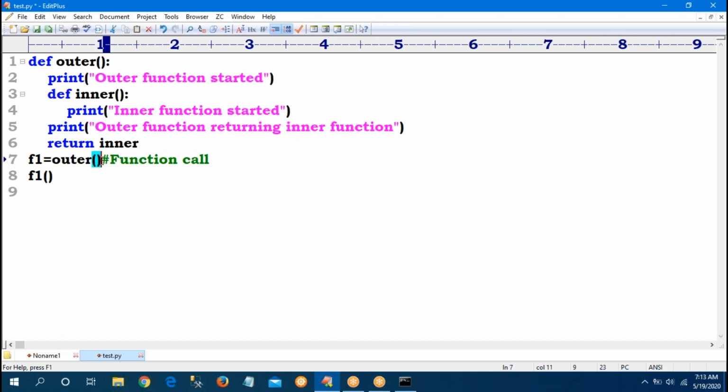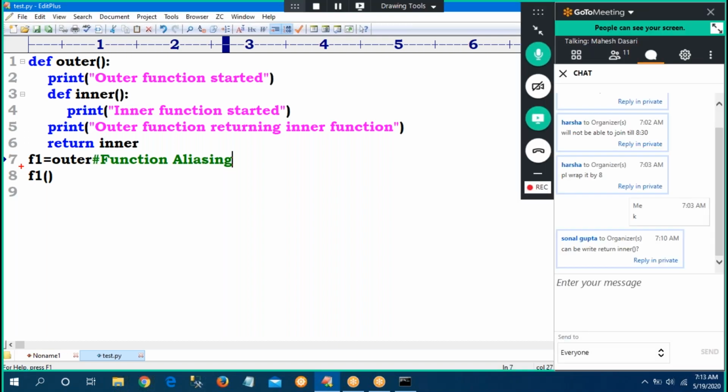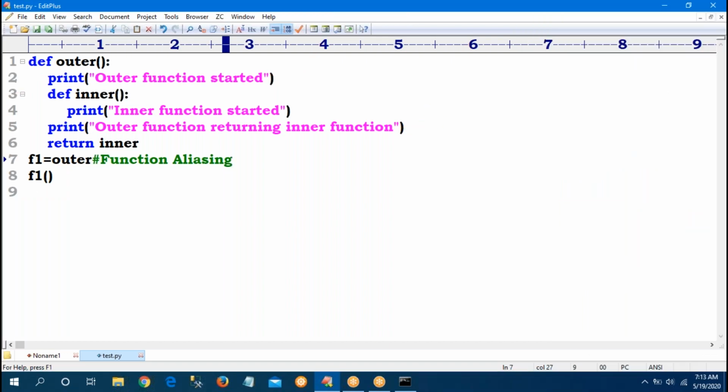Sir, suppose I am not providing parentheses, as already explained, that is function aliasing. Then what happens? The outer function is given to f1 one more time. I am calling f1. Now f1 does not contain inner; f1 is aliasing the outer. So when I call f1, which function is executed? The outer function, meaning line number 2 and line number 5 only. See this?